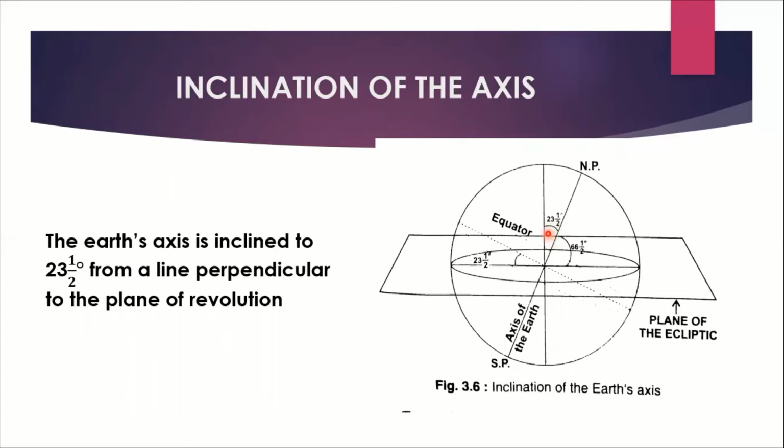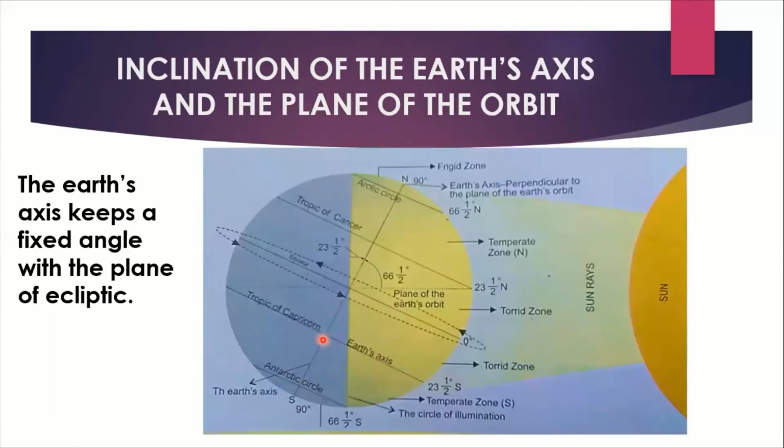So this is the perpendicular to the line of the plane of revolution, this line, and it is inclined 23.5 degrees, and it makes an angle of 66.5 degrees. Next, here you can see the Earth's axis keeps a fixed angle with the plane. Both angles are fixed. That means it makes an angle of 66.5 degrees to the plane of Earth's orbit, and at the same time it is inclined 23.5 degrees. Both are fixed. It will never change when it revolves.